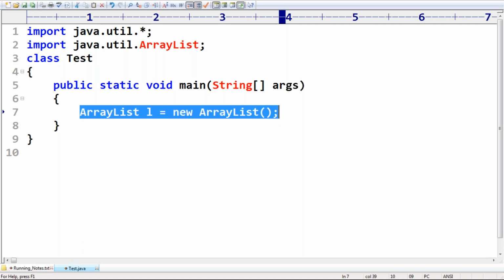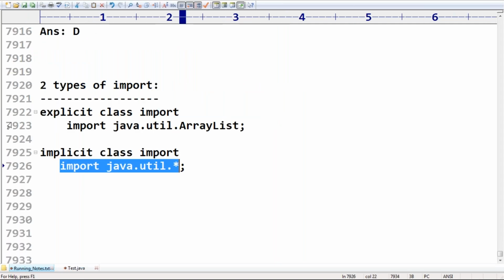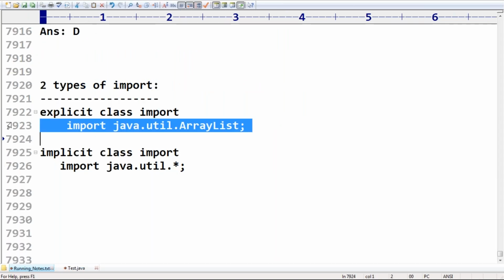But still, why is the first one recommended? Anyone? Still, the first one is recommended. What is the reason? Only one reason. Readability is going to be improved, sir. Readability by default is going to be improved, right?